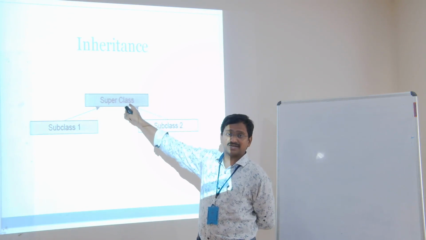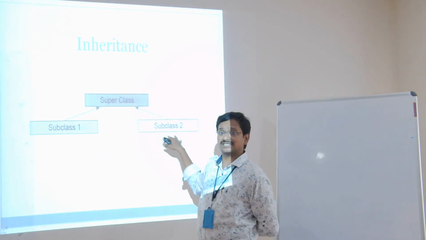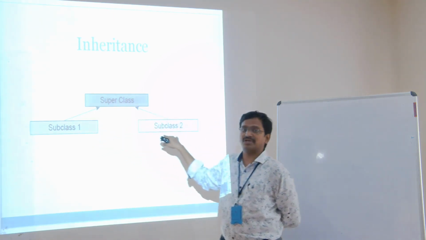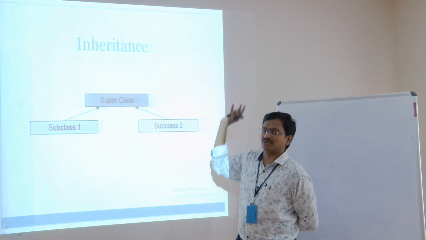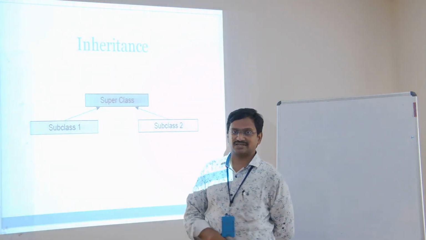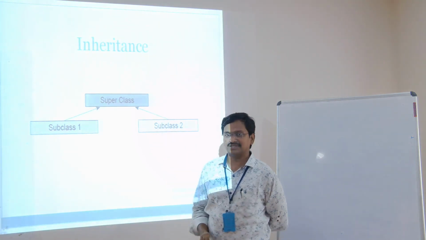That means a parent can have any number of kids, n number of subclasses acquiring the properties of one single parent class. This is the simple architecture to show the inheritance concept.